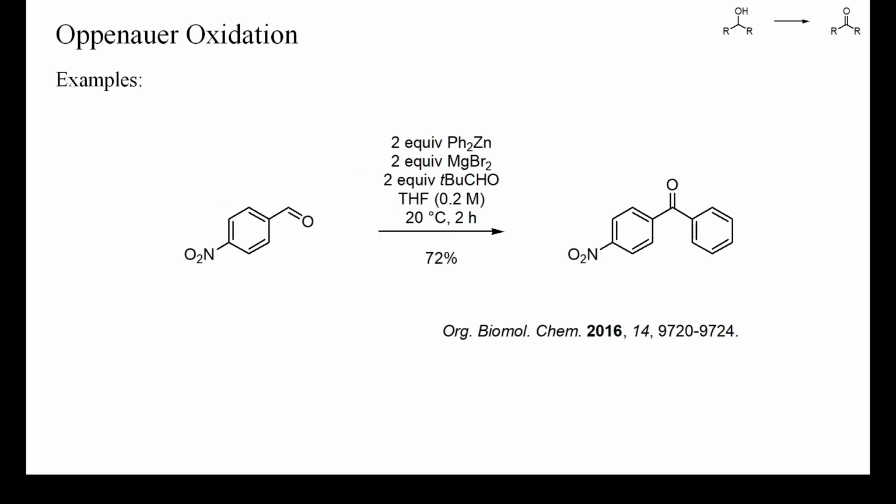When preparing secondary alcohols from aldehydes and Grignard reagents, ketones are sometimes obtained as byproducts. These are formed by oxidation of the initially formed magnesium alcoholate by some hydride acceptor, such as the starting aldehyde or oxygen. In the example on this slide, a sterically demanding aldehyde devoid of alpha protons was added to a modified Grignard reaction, which caused the secondary alcoholate to undergo complete Oppenauer oxidation.